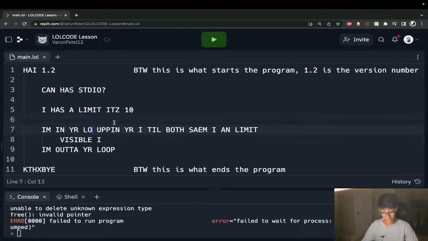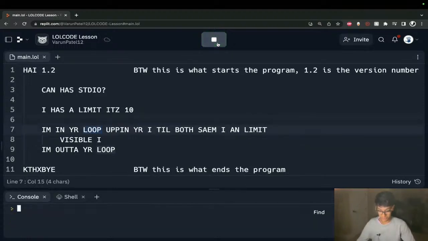Actually, I lied. It is not. So we say "I'm in your loop." This is like saying the for keyword, if you will, in Python. "Up in" is how you increment. That's sort of like your double equal sign if you have like a var or whatever. So "I'm in your loop, up in your I."